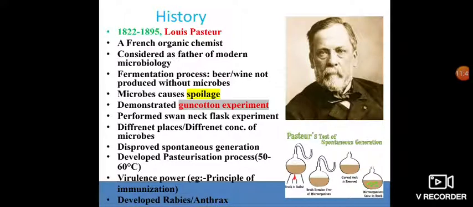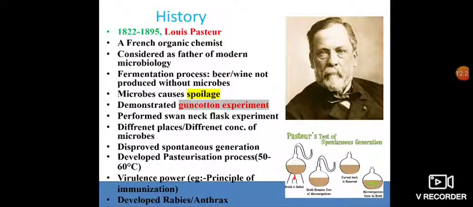Second, microbes cause spoilage. Different types of microorganisms spoil different types of food material. I think we are all aware of that. When microorganisms come in contact with food material, they can do both things: they might form good food material or bad food material. So microorganisms get categorized. Among those, one point discovered by Louis Pasteur is that microbes cause spoilage.